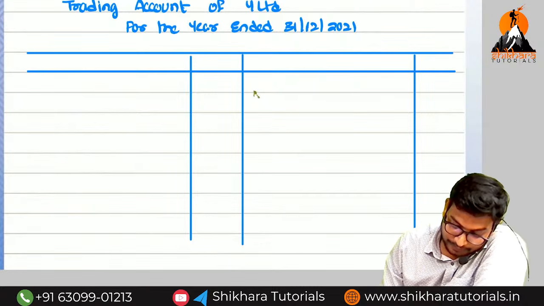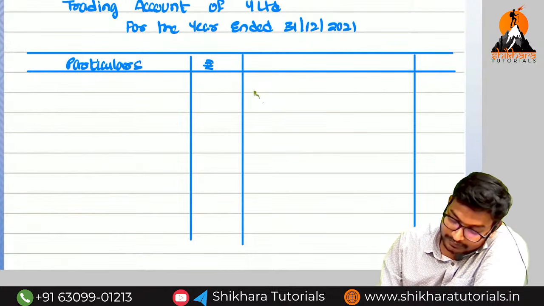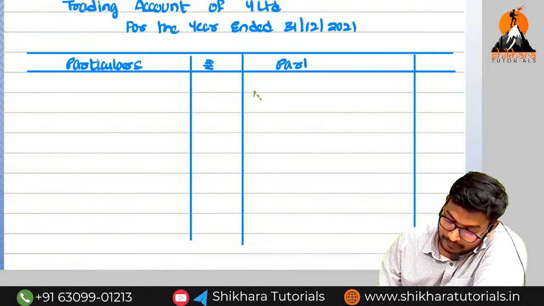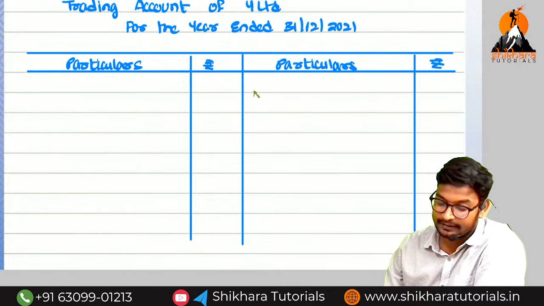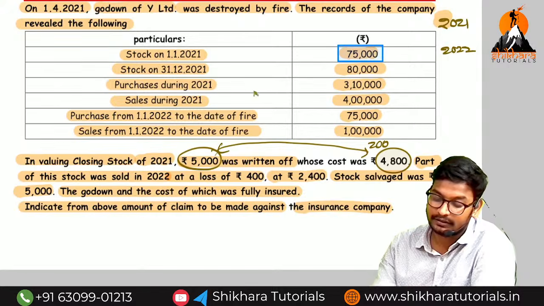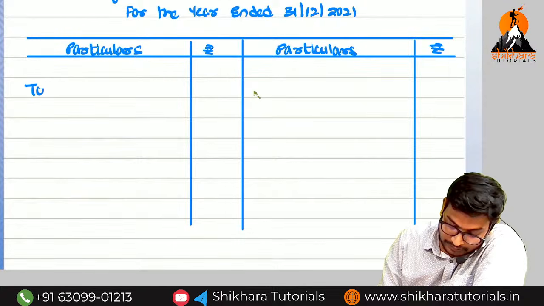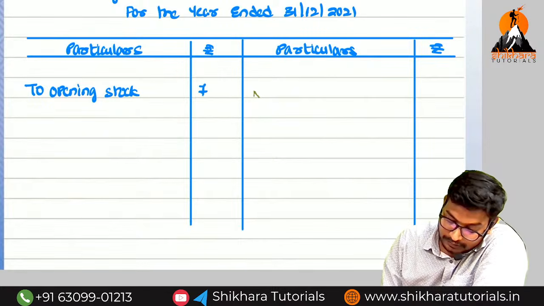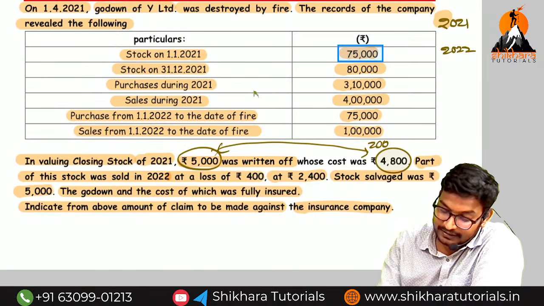Okay? So particulars, amount rupees. What is the starting point? Opening stock. How much is the opening stock? 75,000. Is there anything to adjust in the opening stock? No. So to opening stock, 75,000. And next, what is the purchase value?